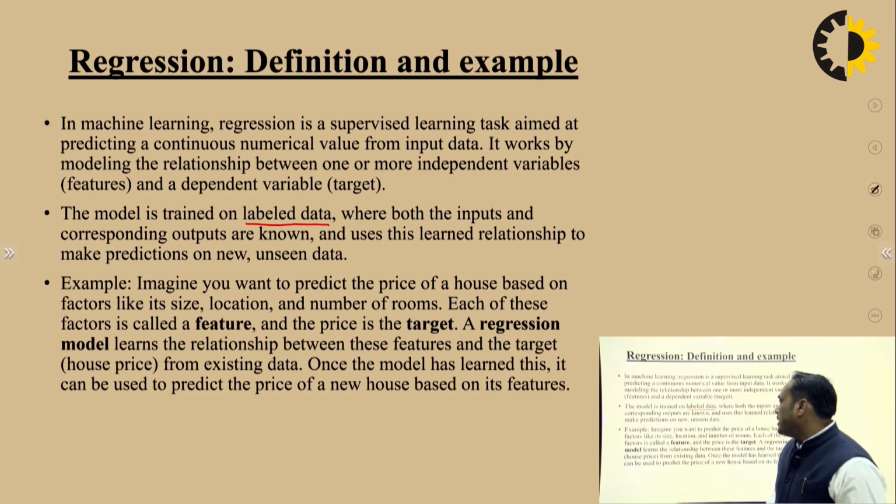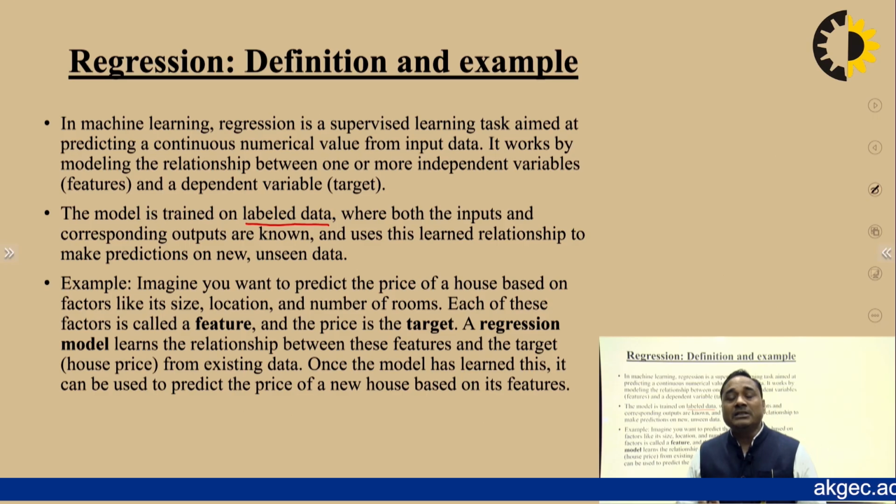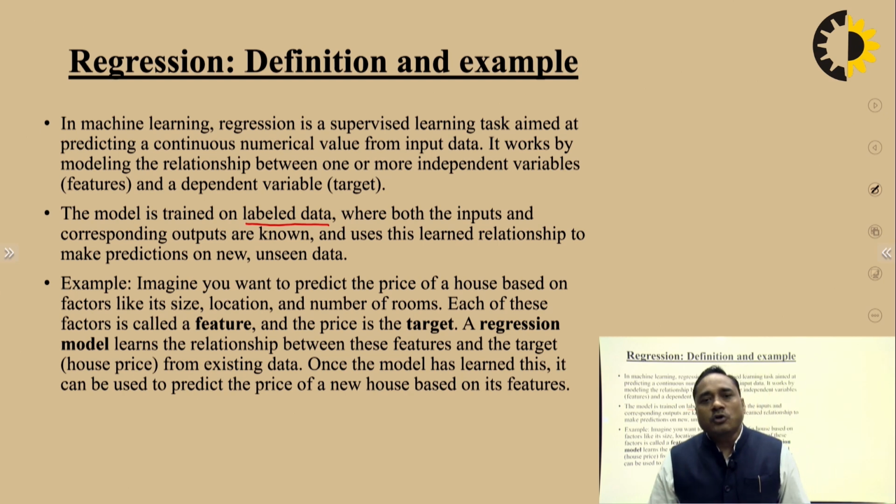What are examples of regression? We are going to explain with the help of an example. Imagine you want to predict the price of a house. To predict the price of the house, we need the dimension, the length and breadth, the area. On the basis of that, we are going to predict the house price. Dimension means the size of the house in square feet. Let's say some houses are 950 square feet, 1050 square feet, 2050 square feet. On the basis of the size, on the basis of the variables, we are going to predict the cost of the house.